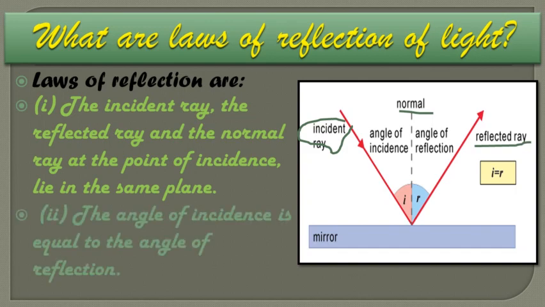Now the second law of reflection is that the angle of incidence is equal to the angle of reflection. You can observe the angle between the incident ray and the normal, it is indicated by i. Okay, so this is the angle of incidence, and the angle which lies between the normal and the reflected ray is called the angle of reflection. So according to the second law of reflection, the angle of incidence, that is i, will be equal to the angle of reflection, r. That means i will be equal to r. So these were the two laws of reflection.